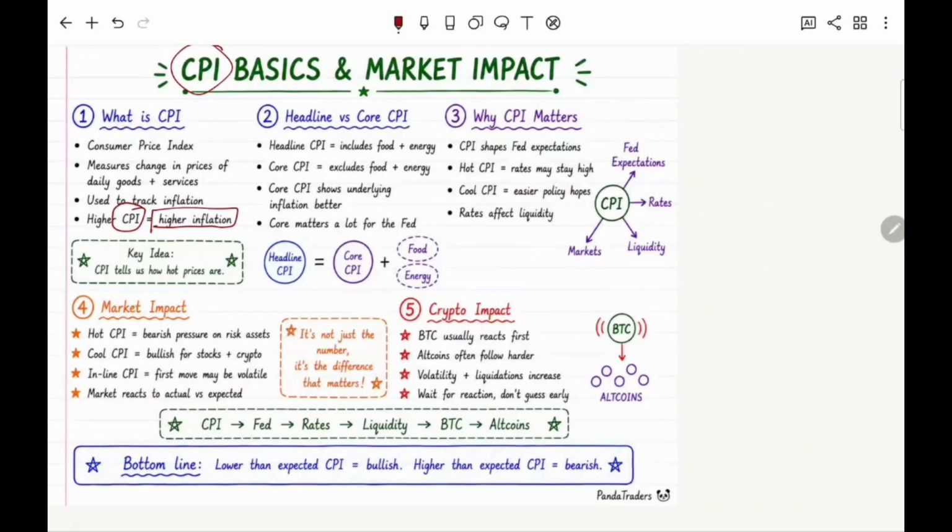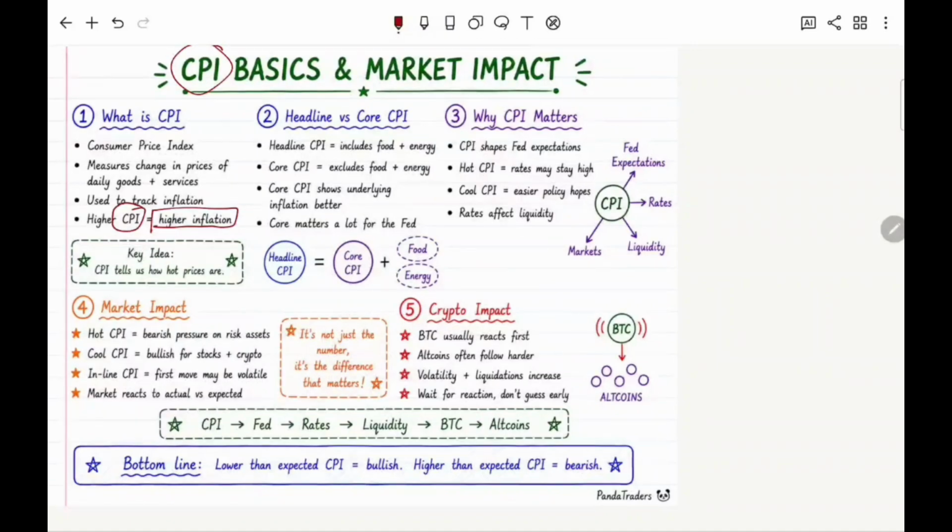So in our class, we will discuss in detail how it can influence the market, what is CPI, and why it is important for us, right? So first of all, we will build a very simple concept. CPI stands for Consumer Price Index. It's nothing, it's just a tracker for inflation in the country.